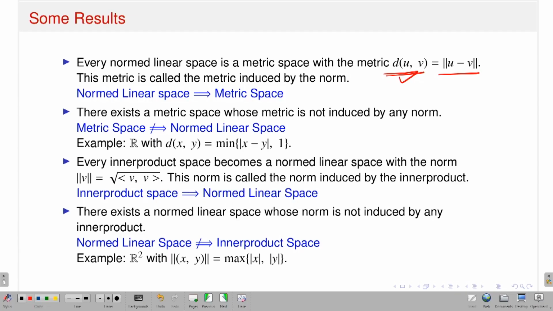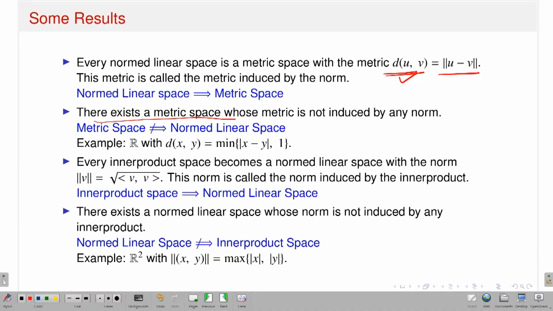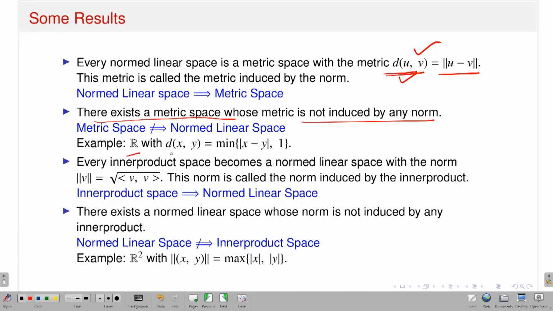But the converse is not true. What does it mean? That means I have an example of a metric space (X, d) where the metric cannot be induced from any norm on that space. That is all. So there exists a metric space whose metric is not induced by a norm. So that means a metric space does not imply it is a normed linear space. For example, if I have R and I give it this metric d, then one can check that it is a metric space, but that metric d cannot be induced by any norm on R.